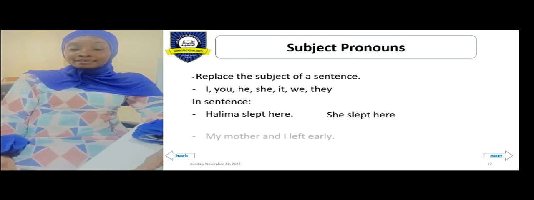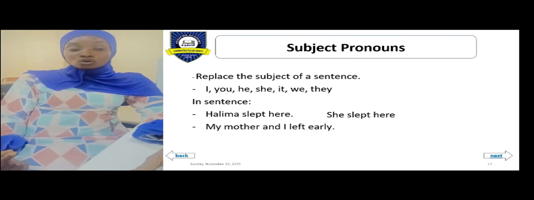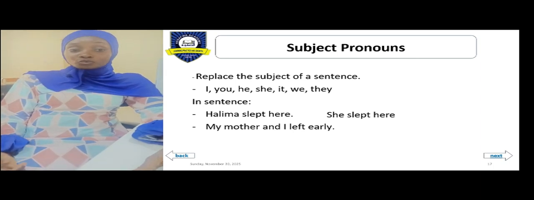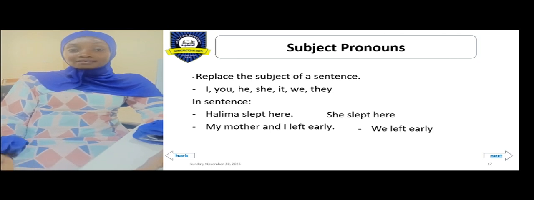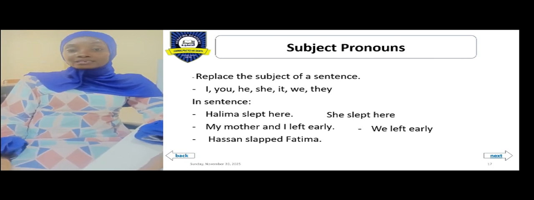My mother and I did the action, so my mother and I is the subject of that sentence. If you are to replace it with a subject pronoun, it becomes we. We left early. Now the next sentence is Hassan slapped Fatima. Hassan is the subject because Hassan is performing the action here. And if you are replacing Hassan, you use he. He slapped Fatima.